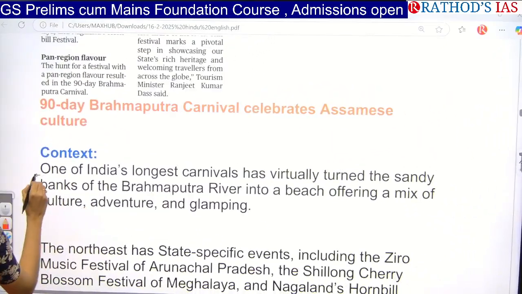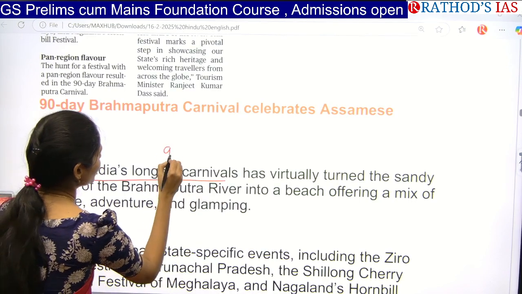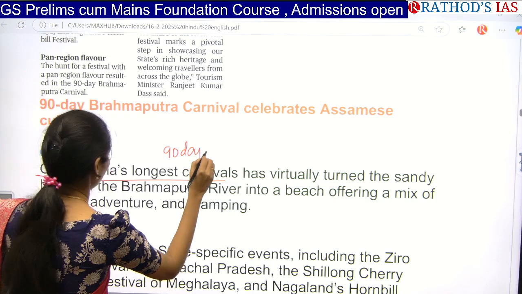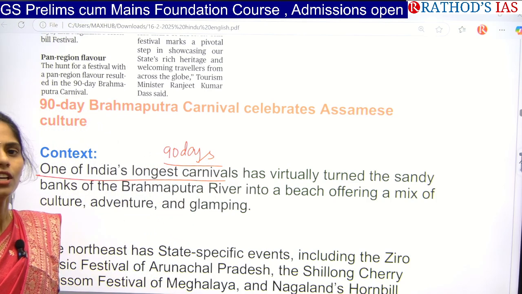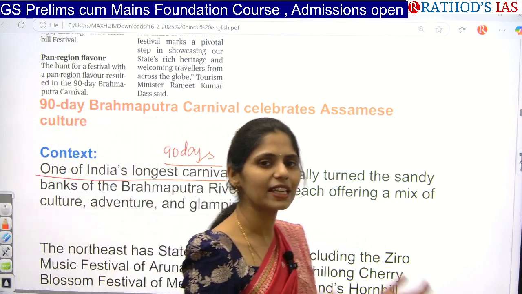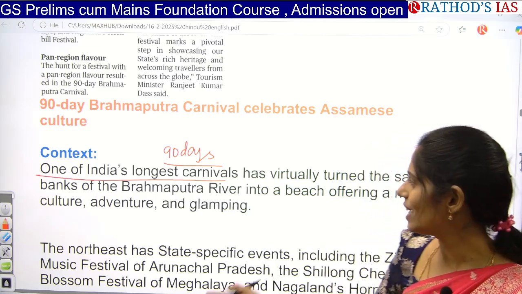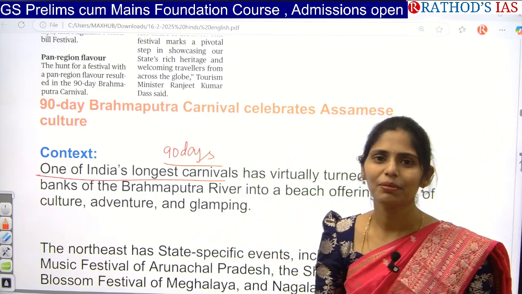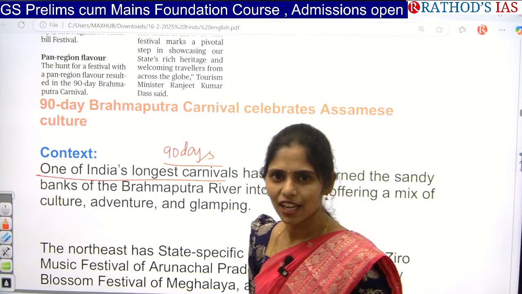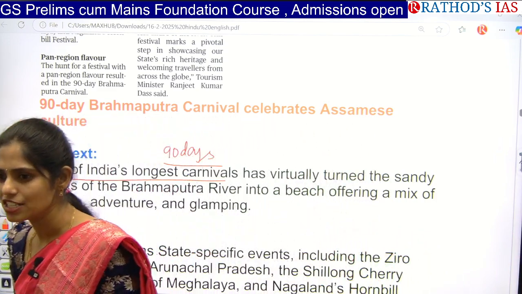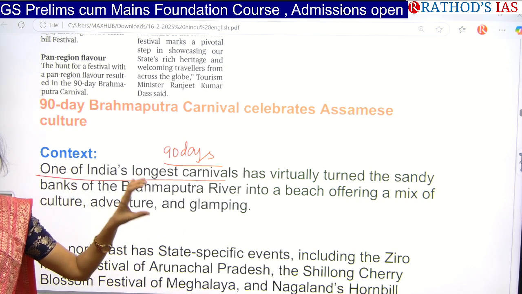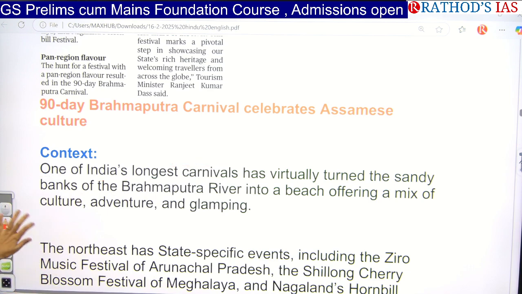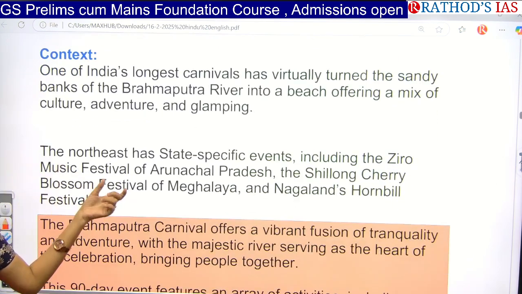So actually it is one of India's longest carnivals because it is 90 days. Especially they are celebrating on the sandy banks of Brahmaputra. Whenever we celebrate this kind of cultural event, the sandy banks of Brahmaputra will be covered with colorful things, like arranging tents and stalls, so the sandy banks of Brahmaputra have now become colorful. And they are going to offer a mixture of culture, adventure, and glamping.